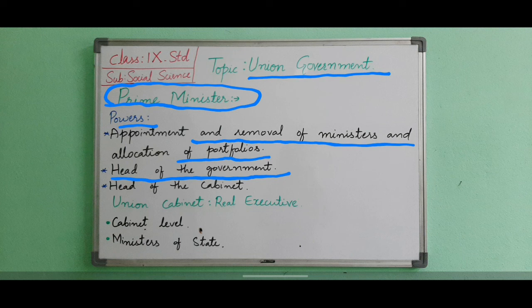Next it is head of the Union Cabinet. Here Cabinet means important ministers in the government. The meetings of the Union Cabinet are held under the chairmanship of the Prime Minister. All issues of national and international importance are discussed and decisions are taken under his chairmanship. He is the link between the President and the Cabinet.